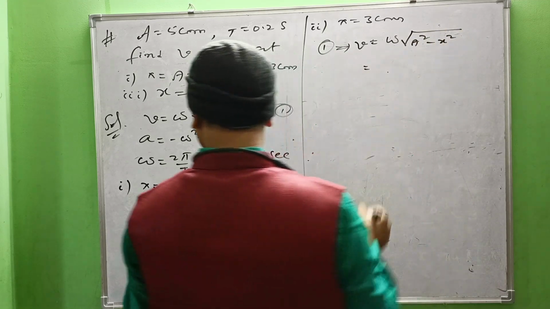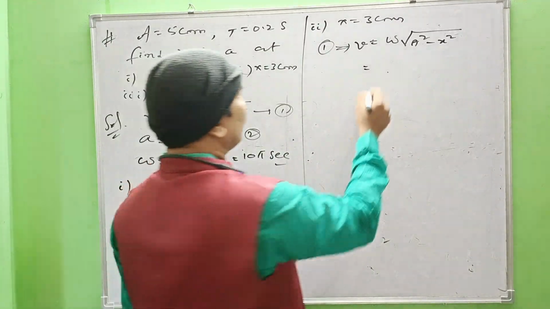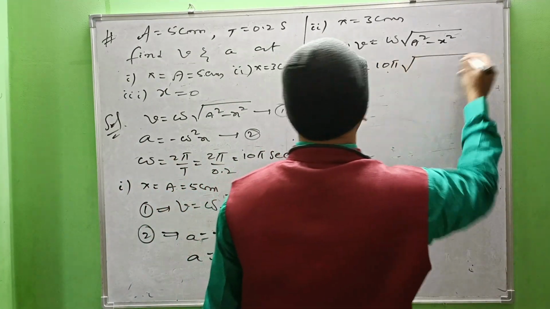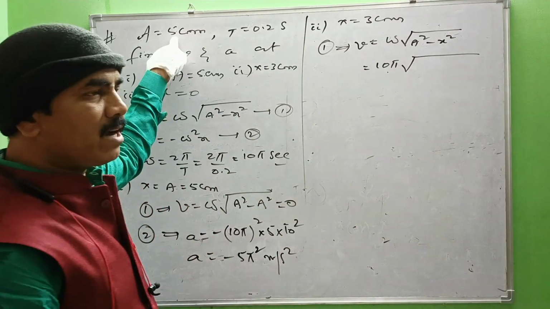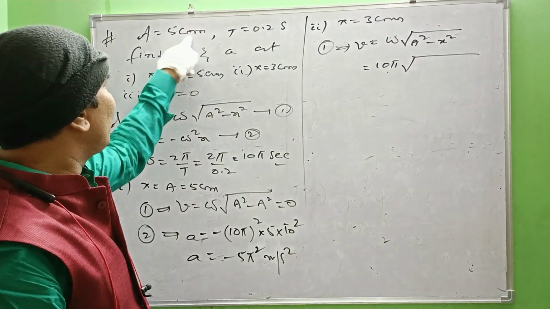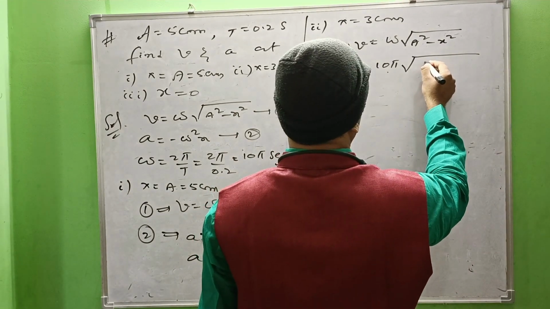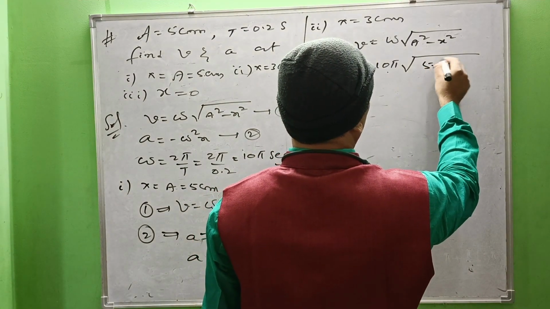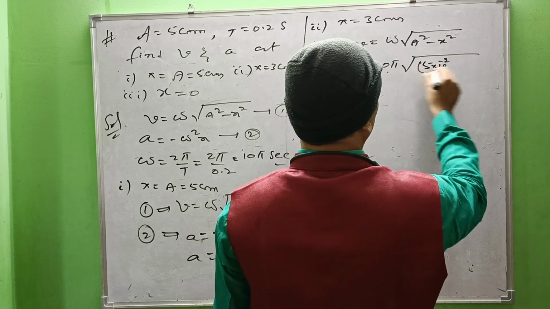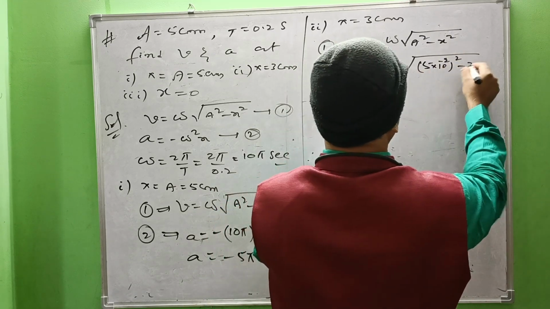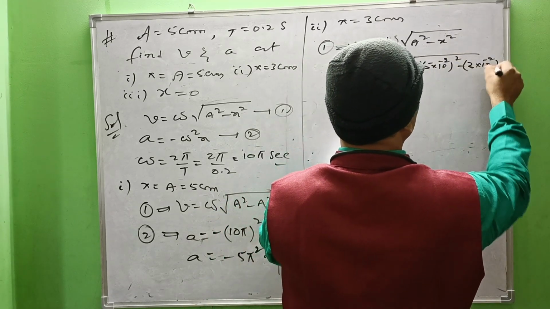Omega is 10 pi, into root over a square, a is 5 centimeter, converting into meters 5 into 10 power minus 2 whole square, minus x square, 3 into 10 power minus 2 whole square.